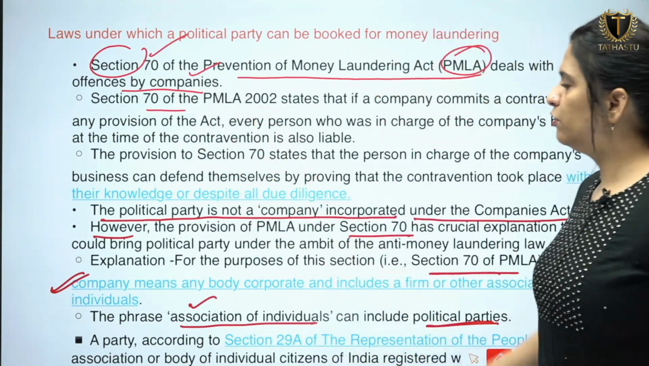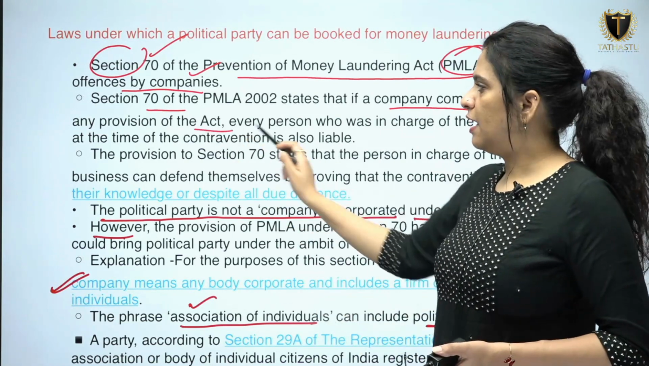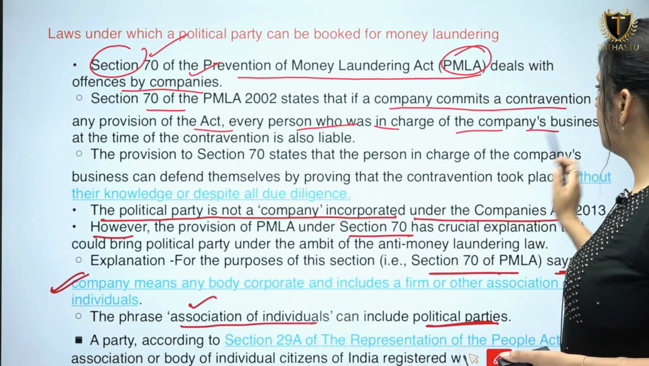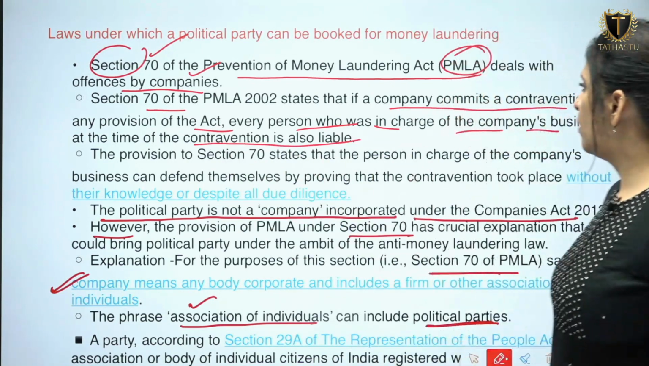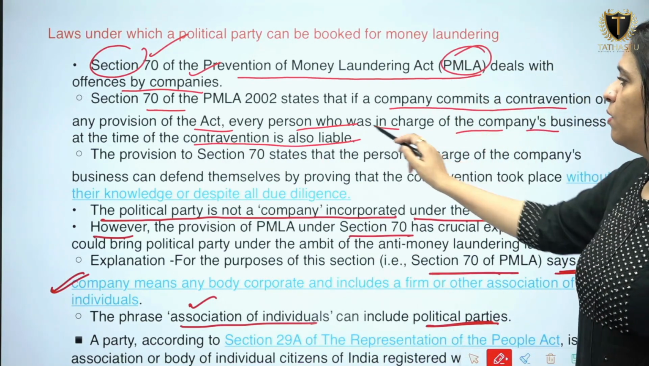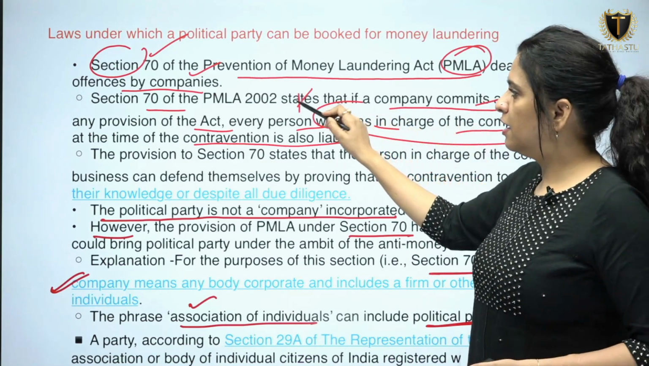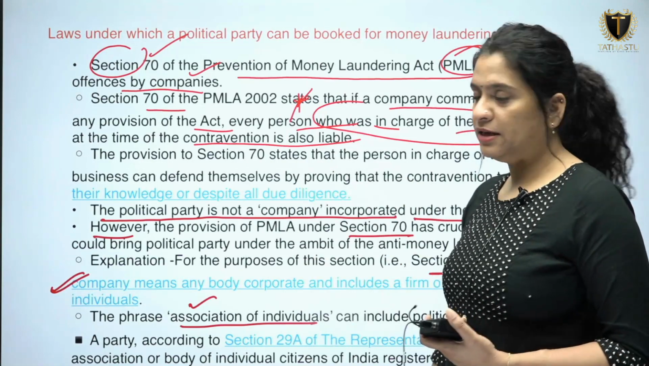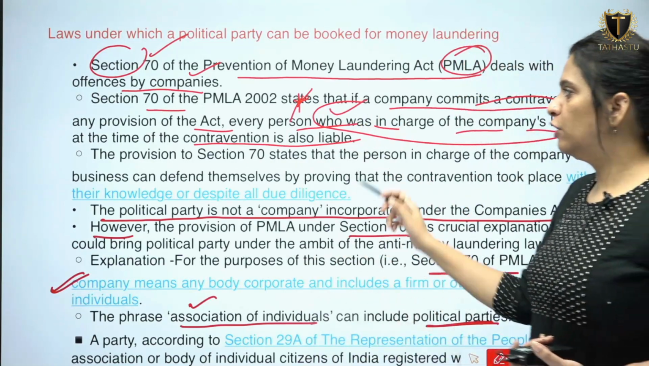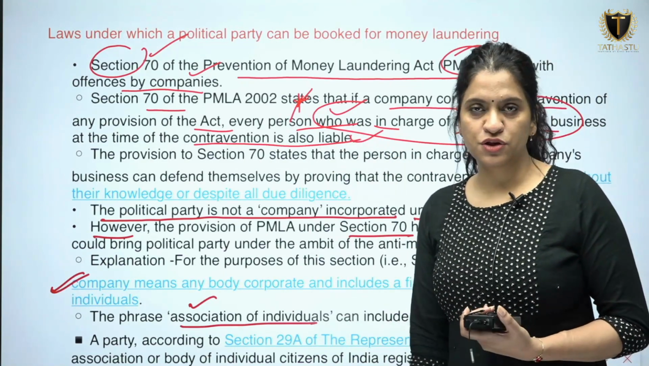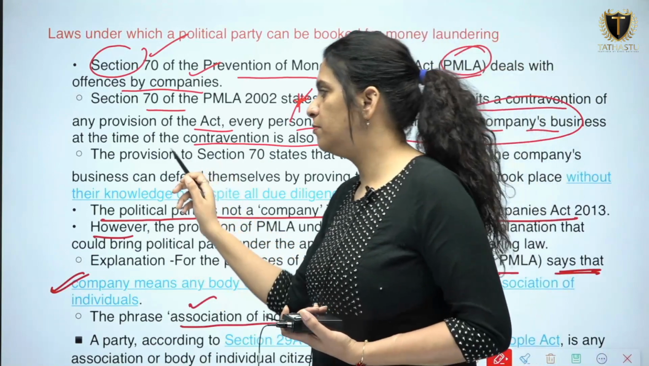Section 70 of PMLA says that if a company commits a contravention of any provision of the act, every person who was in charge of the company's business at the time of contravention is also liable. So whoever was in charge of the company at the time the company committed such an act will also be liable for such a crime. That person will also be tried.